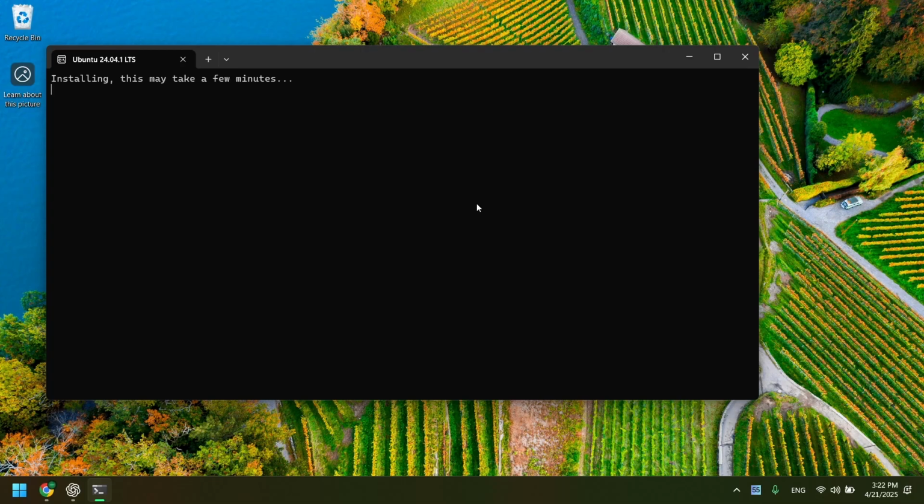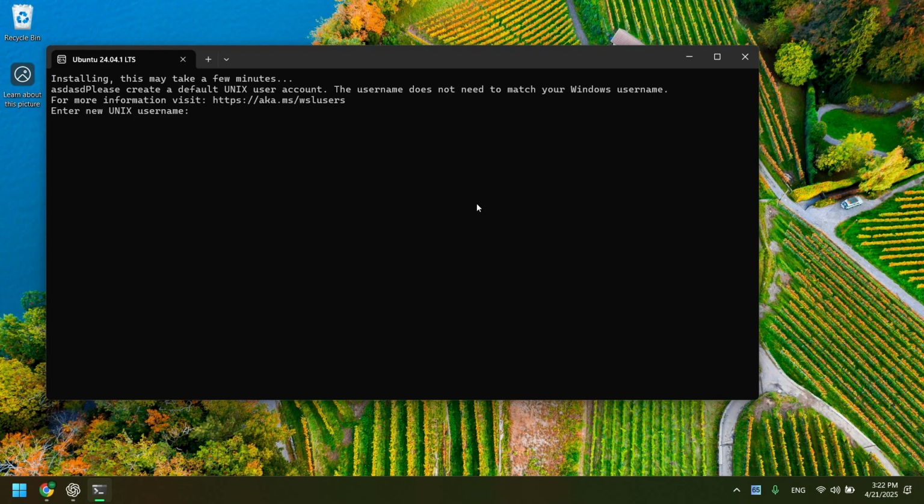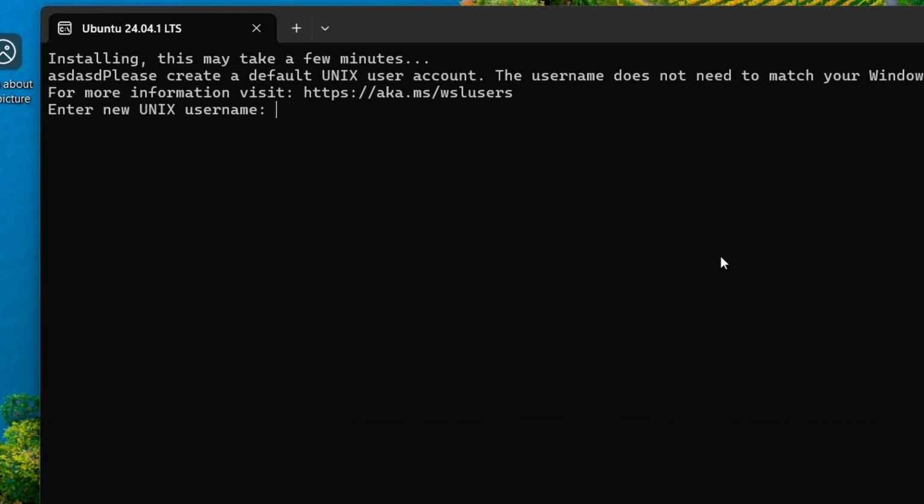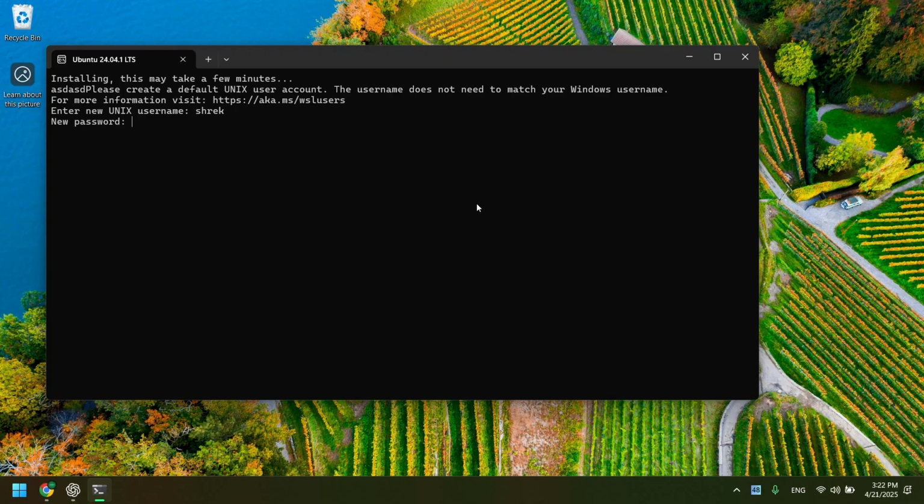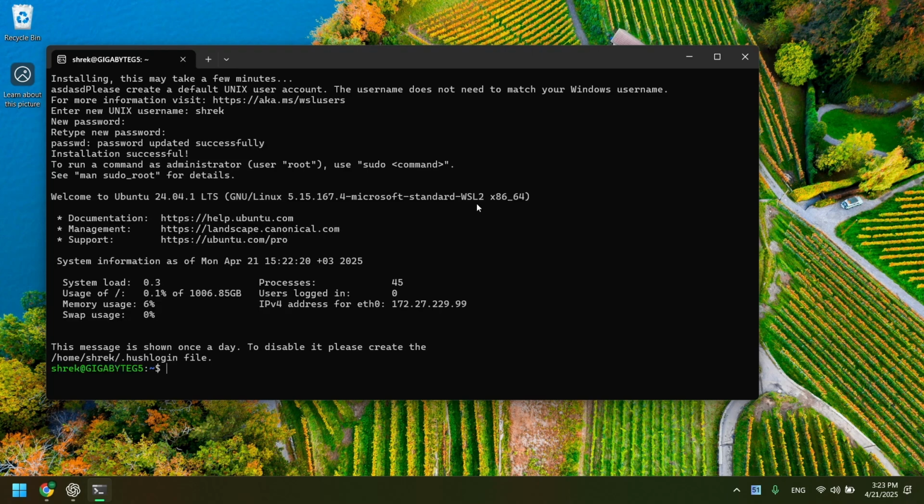There is still slight hope. Let's not all give up. This is taking forever. Oh, wait. I was spamming on the keyboard and it just showed this. Enter new Unix username. Let's do Shrek, because who doesn't love Shrek? Password, and it's just not there. Surely this works. And we're here.